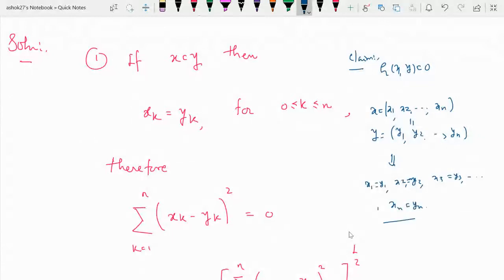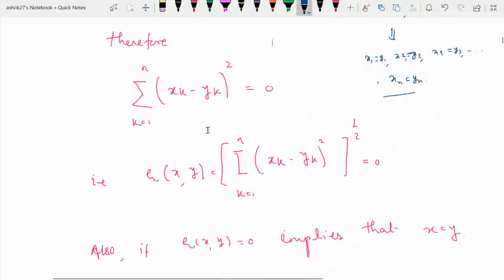It means that xk will be the same as yk for all k varies from 1 to n. And what will we get? So therefore, what is this summation? So therefore, what is rho of x, y?